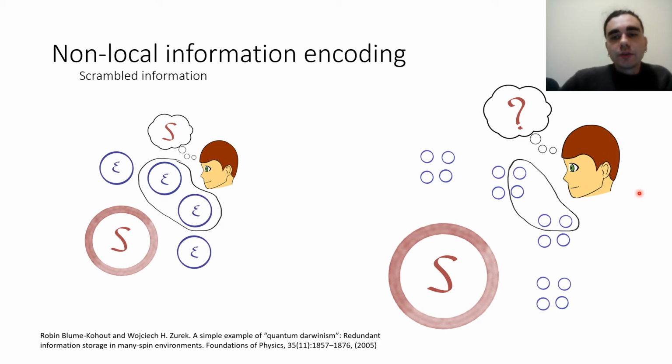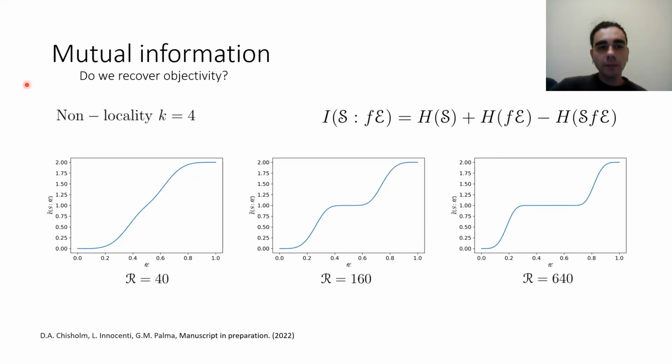So when we decide to compute the quantum mutual information in the non-local case, we also need to take into account the probability for the observers to pick up, let's say, the right qubits, the right elements that will hold information about the system. And this is what happens when we compute the quantum mutual information between system and environmental fraction as a function of the size of the environmental fraction.